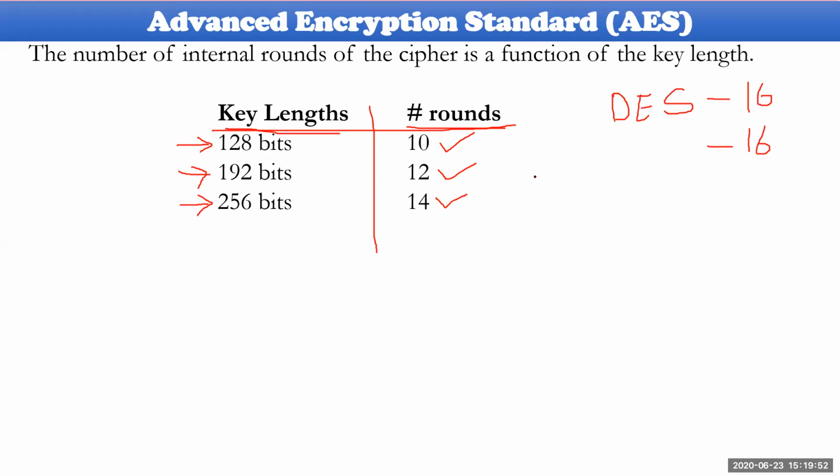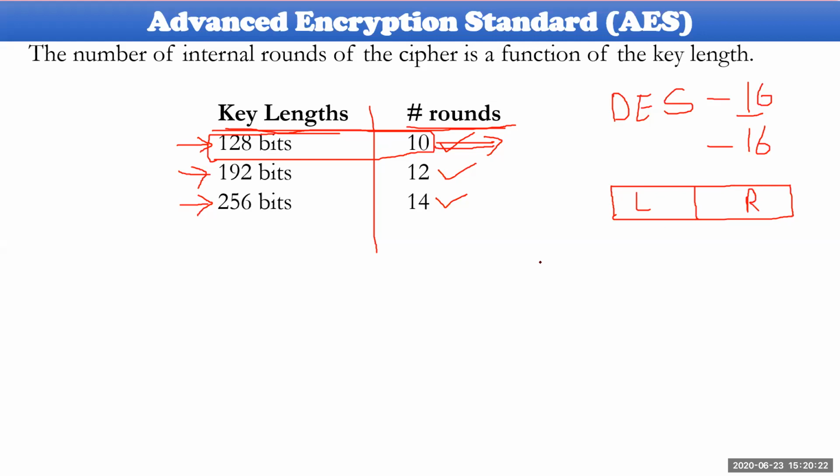Why has DES taken 16 rounds? If you consider this particular case, DES has taken 16, while here it goes for only 10. There is only one reason behind this. As far as DES is concerned, the input plain text will be divided into two partitions. This is left and this is right.